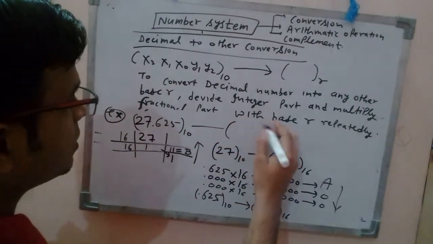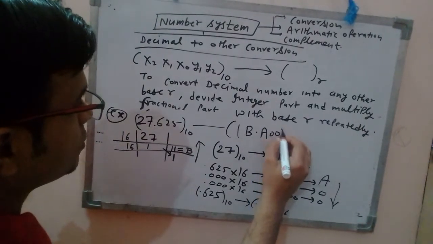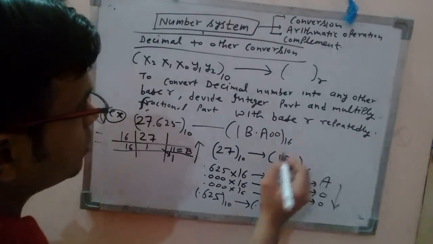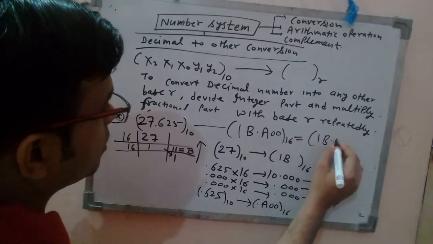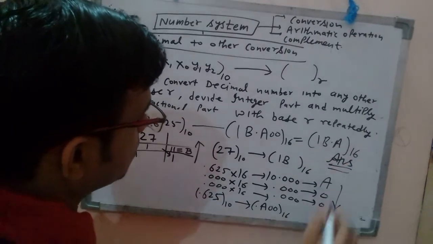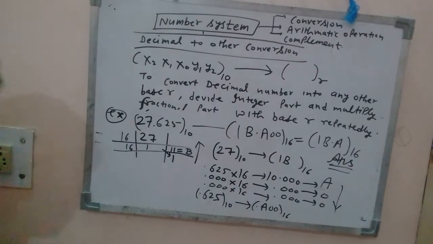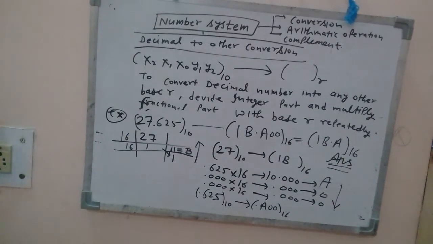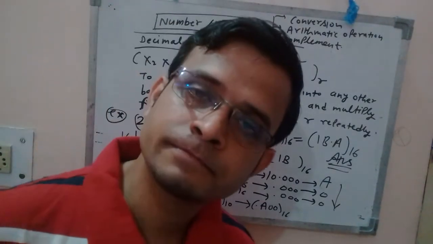So what is the final answer? Answer will be 1b.A00 in hexadecimal, right? Or simply you can write 1b.A in hexadecimal. This is the answer, right? That's easy, easily you can do. Am I clear to all of you students?